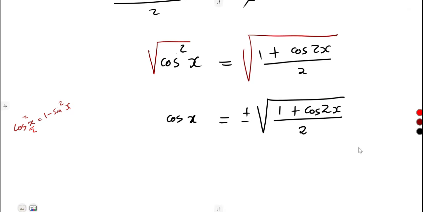If you choose to multiply the left-hand side by 2 here, also multiply here by 2. If you choose to multiply by 4, also do that. On the angle, this is x. This is our angle, 2x.